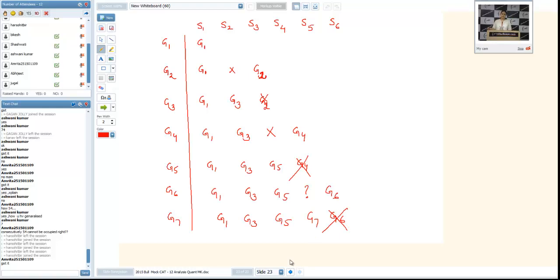If we go by this case, only the last seat of the row will be unoccupied. That's why what is the answer? It will be 54, because in total we have 55 seats. Is it okay, Ashwini, now?